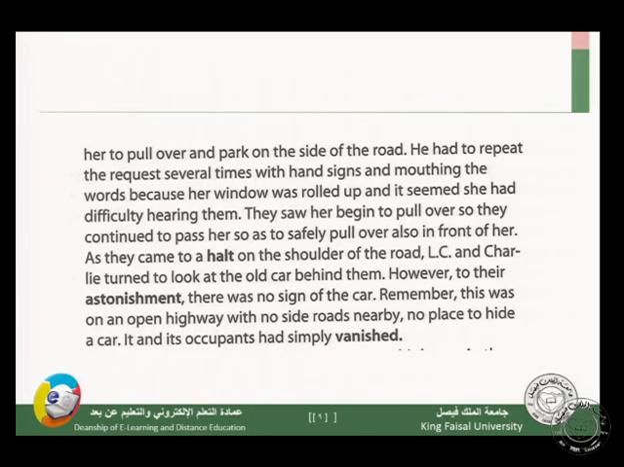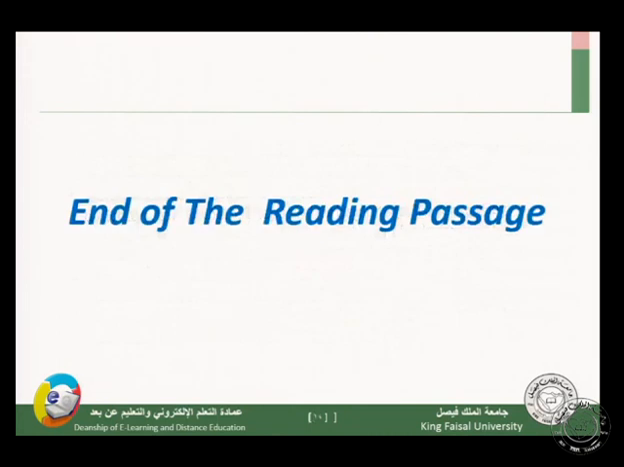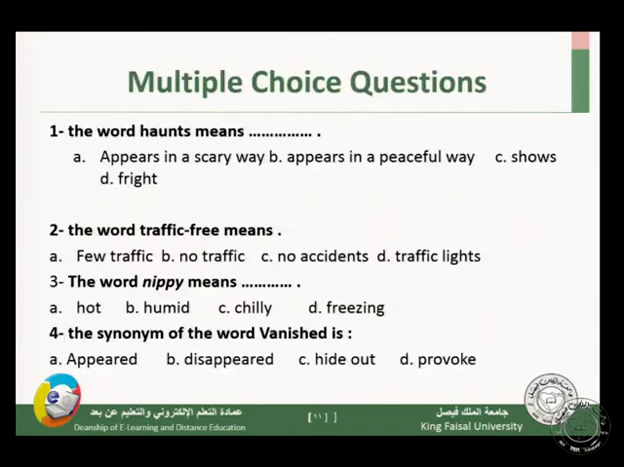So the car with the woman and the child vanished from the place. It disappeared. So vanish here means disappeared. Okay, that's the end of the passage. I didn't want to take the whole passage because it's very long and some parts of it are unnecessary for us.